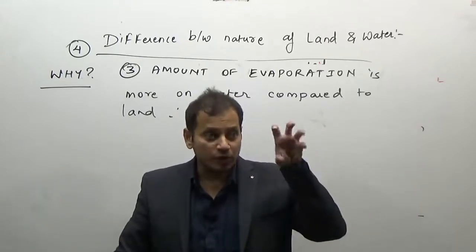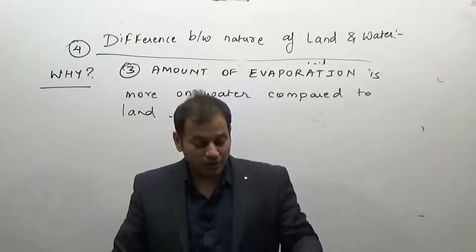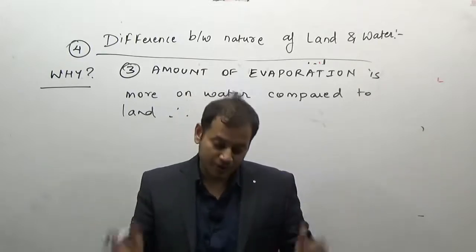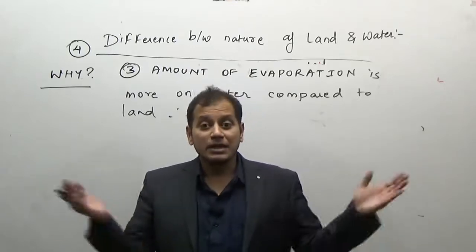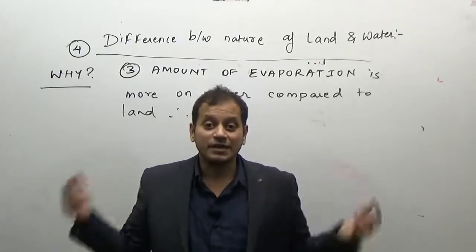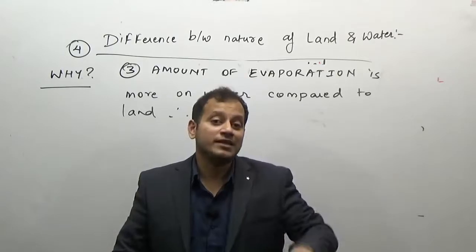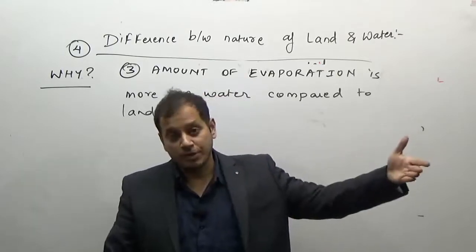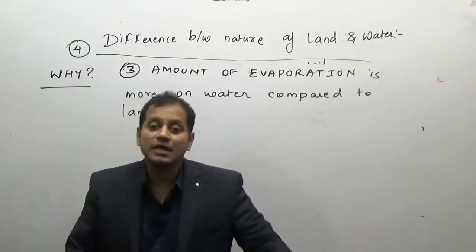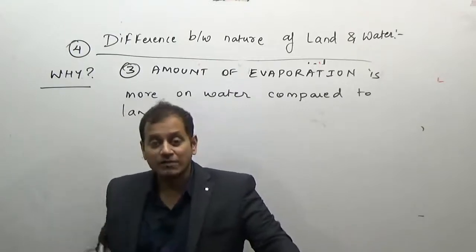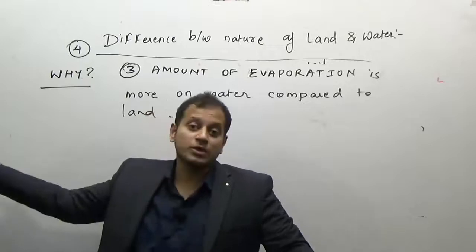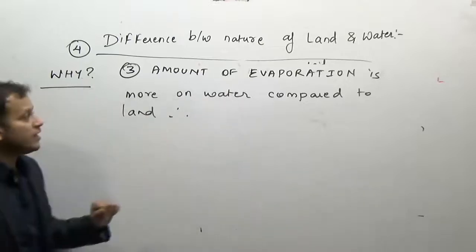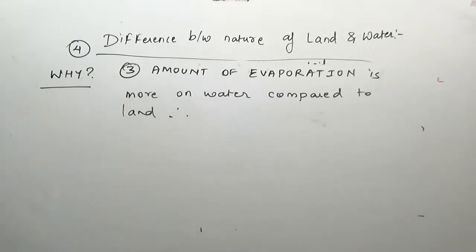So though the land and water in the same latitude, in the same area, are getting the same amount of insolation, there are different factors. One of the factors is that the amount of heat which water gets is spent in the process of evaporation. So it does not raise the temperature by an amount equal to the land. So the third factor is the amount of evaporation.